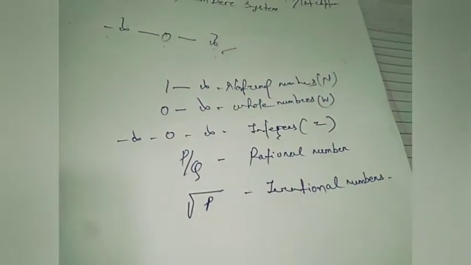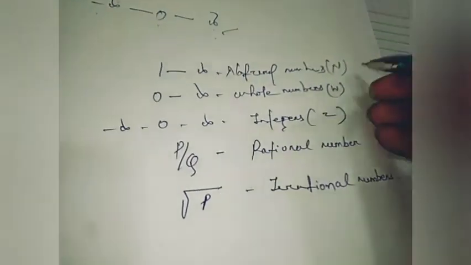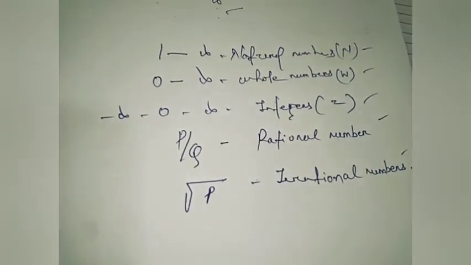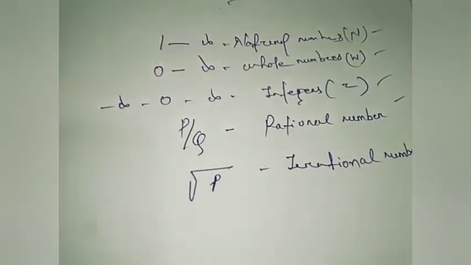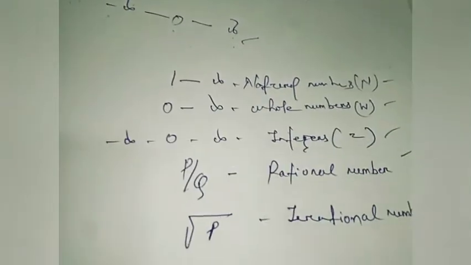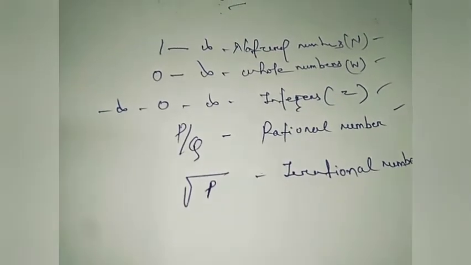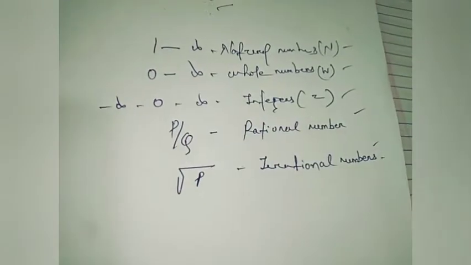So these are irrational numbers. So there are different categories: 1, 2, 3, 4, 5, and there are also many categories. Some are prime numbers. You may take only prime numbers, only odd numbers, only even numbers. So there are many categories according to our use in mathematics.